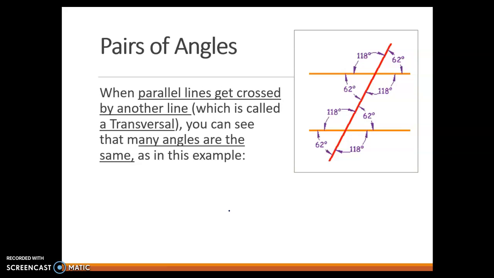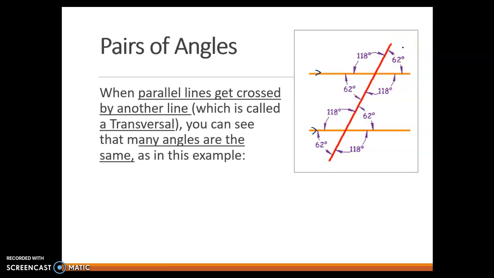All right, now let's talk about some of the patterns that we know to be true with parallel lines. When parallel lines get crossed by another line, which is called a transversal, there are many things about the angles created that are the same and some patterns that we can see. So our two parallel lines here are the orange lines. We'll put the little parallel symbol there. And the transversal is the red line.